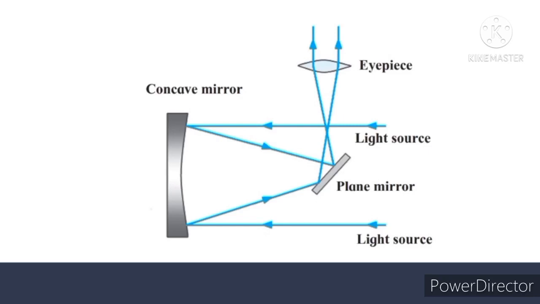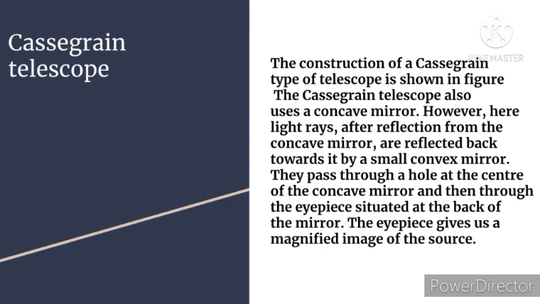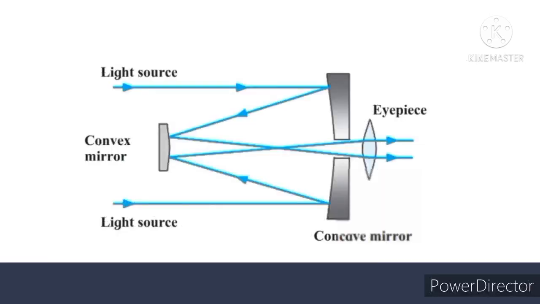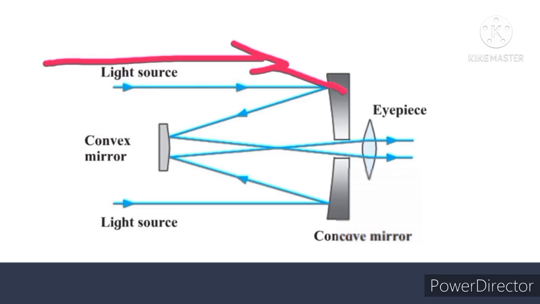Now let's see the second type of reflecting telescopes. It is the Cassegrain telescope. The construction of a Cassegrain type of telescope is shown in the figure. I will explain this. The light source is here, so the light comes from here, and it gets reflected from this concave mirror.